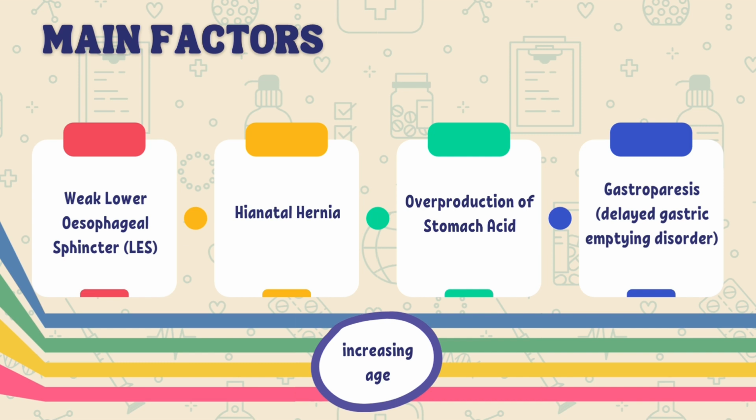Fourth is gastroparesis, which is the delayed gastric emptying disorder. When this happens, the stomach will take longer than usual to empty its contents, which is food. It will increase the chance of acid reflux to happen. And the fifth factor is increasing age. As our age increases, the risk of contracting GERD is getting higher.